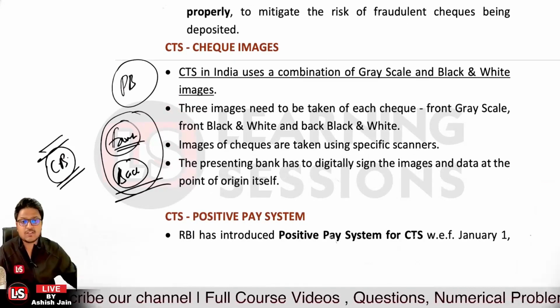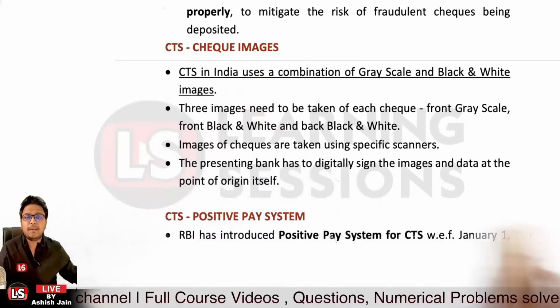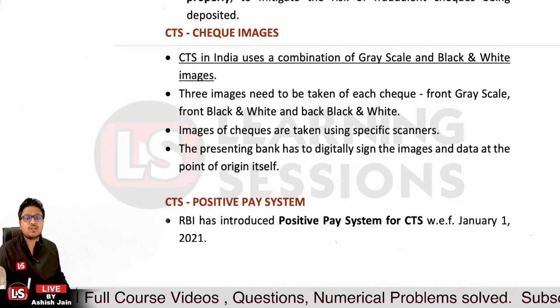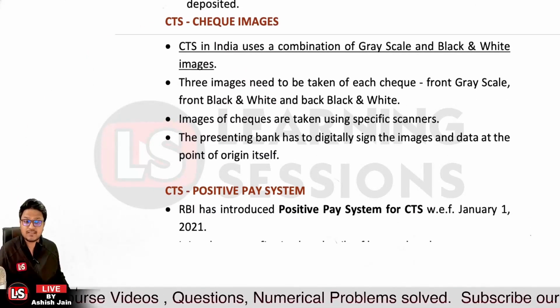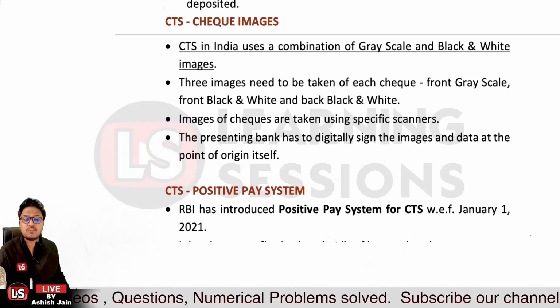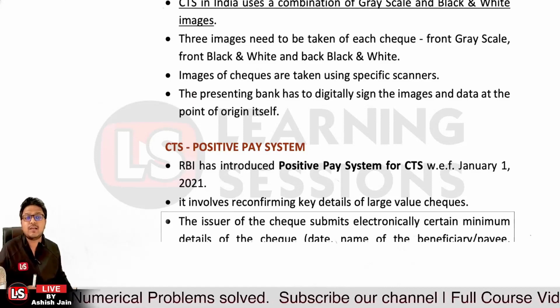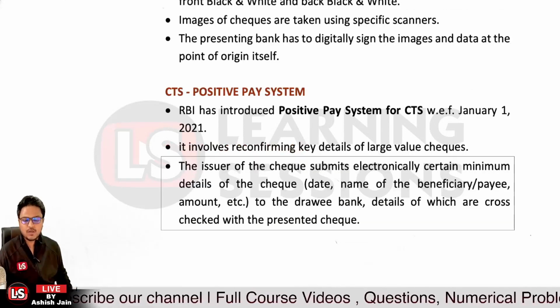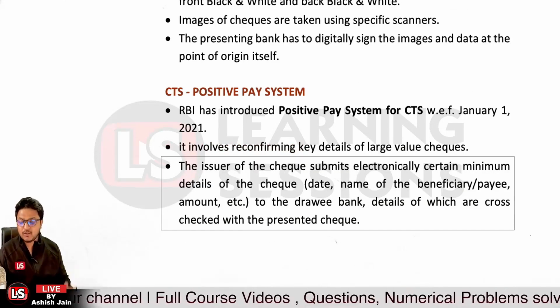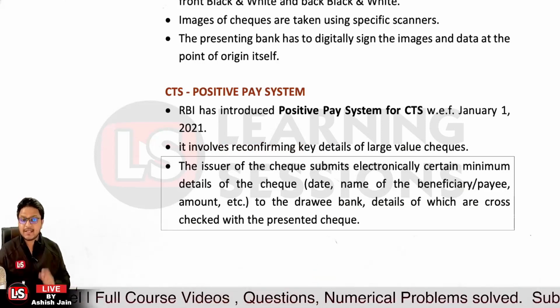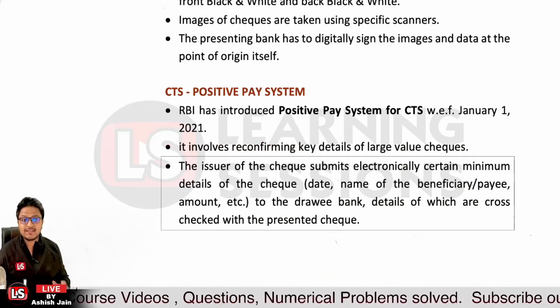Then, it's the case of the CTS positive pay system. RBI introduced the positive pay system for CTS purposes with effect from the 1st of January 2021. It is related to reconfirming the key details of large value checks. Whenever a large value check is drawn, in that case the key details related to the check are electronically submitted.